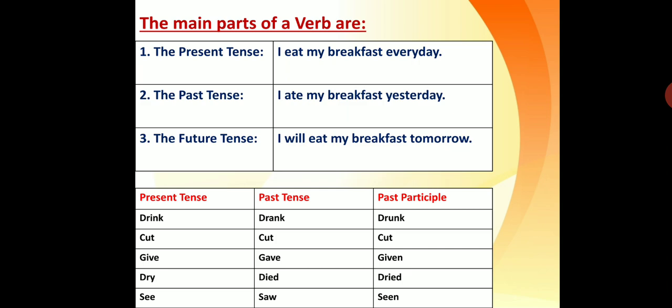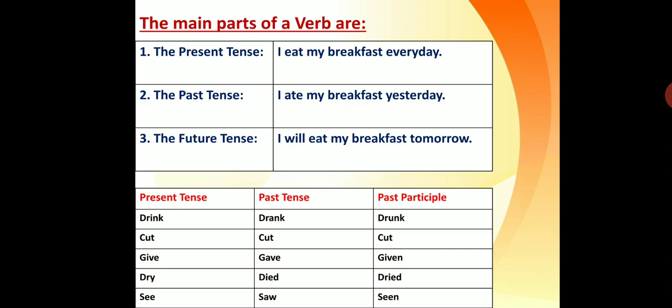I have already told you about this table, how it is used in the active and passive voice and also during the direct and indirect speech. Here also you can make one more table if you really require: drink, drinking, drank, drunk; cut, cutting, cut, cut; give, giving, gave, given.